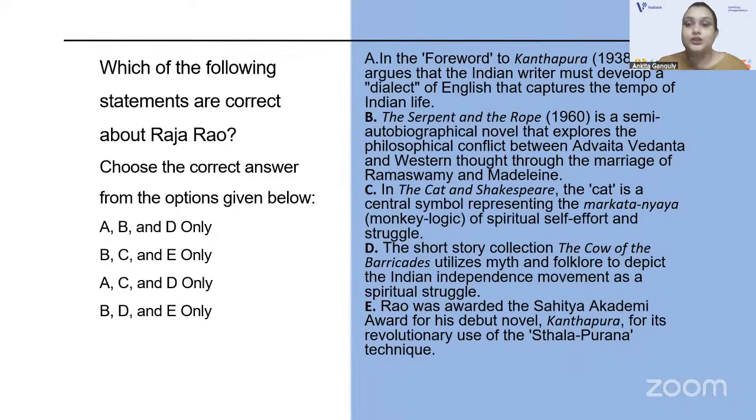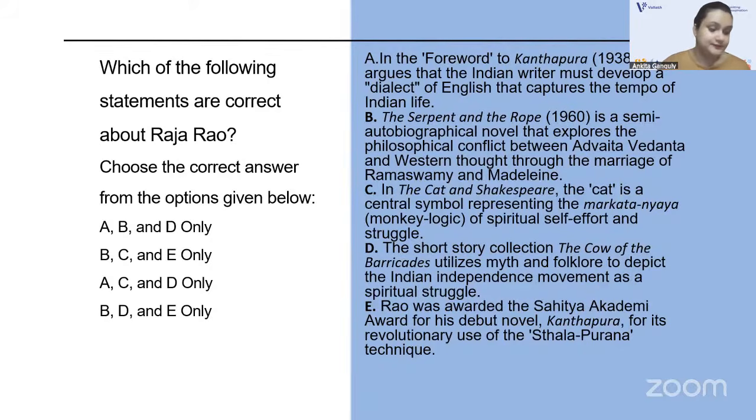In the foreword to Kanthapura, 1938, Raja Rao argues that the Indian writer must develop a dialect of English that captures the tempo of Indian life. Did Raja Rao discuss this in the foreword to his debut novel Kanthapura, published in 1938?